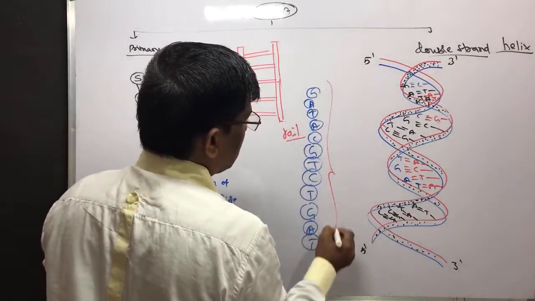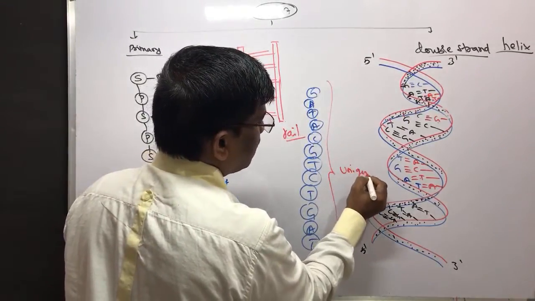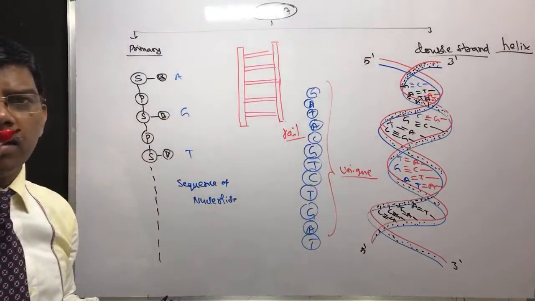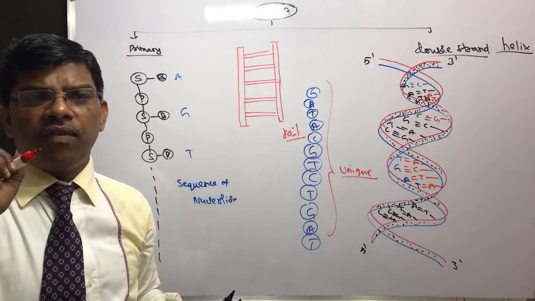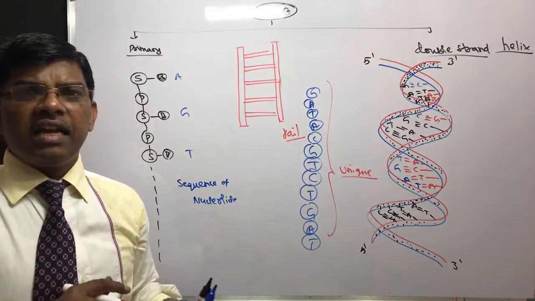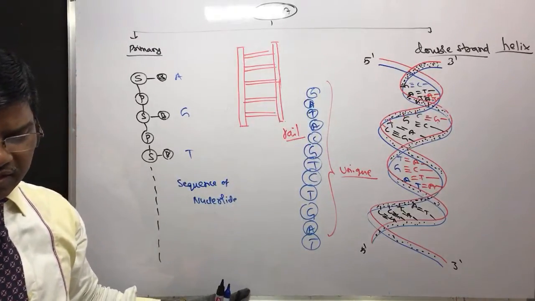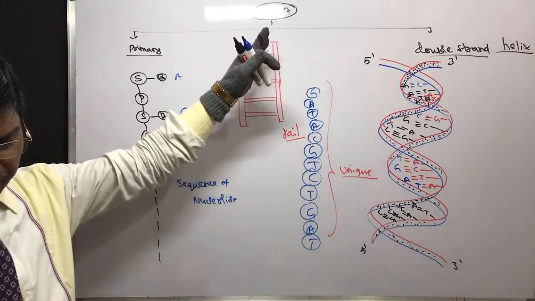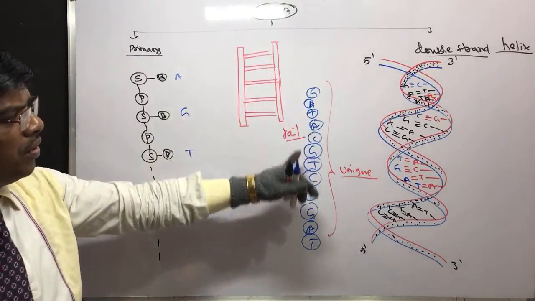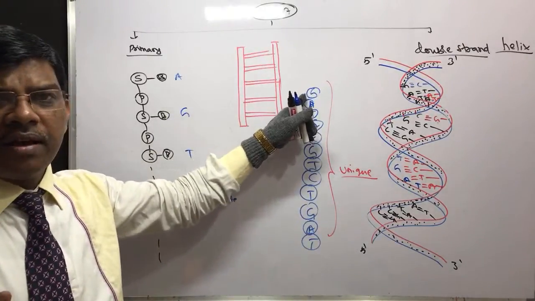Unique means this sequence will be present in only one person in the whole universe. So this is a unique structure, with a unique sequence of bases.